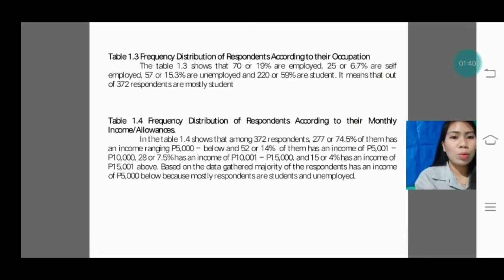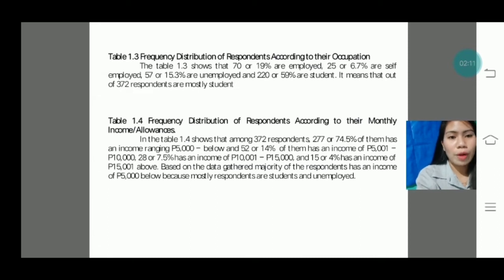Next, Table 1.3 Frequency distribution of respondents according to their occupation. The Table 1.3 shows that 70 or 19% are employed, 25 or 6.7% are self-employed, 57 or 15.3% are unemployed, and 220 or 59% are students. It means that out of 372 respondents, most are students.